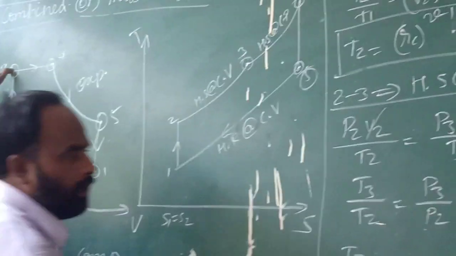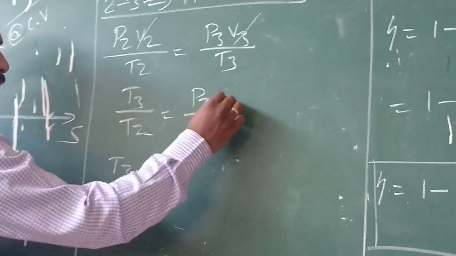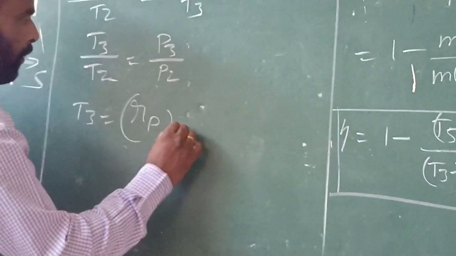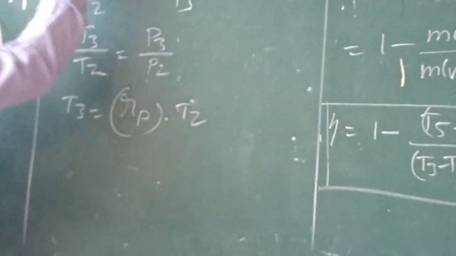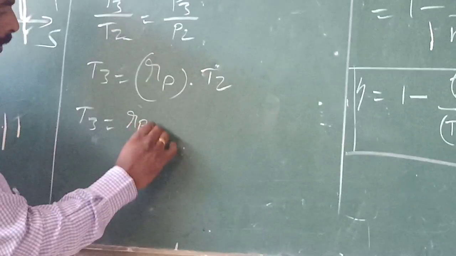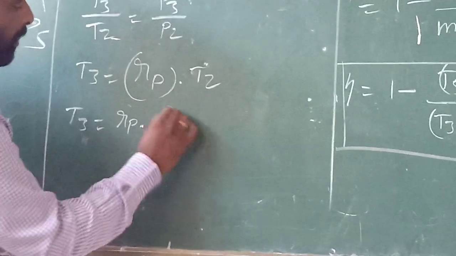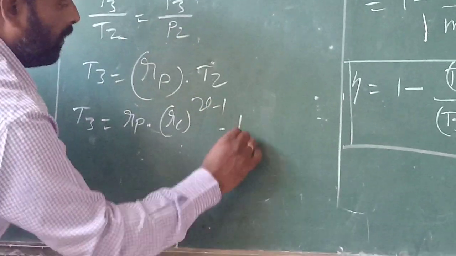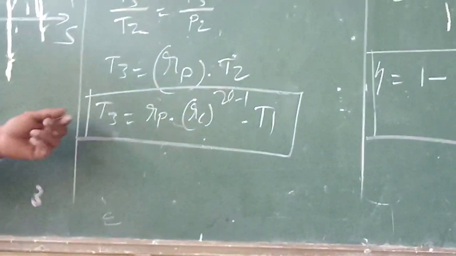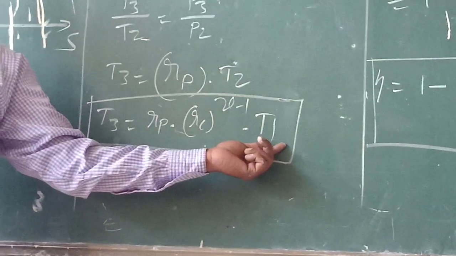So now we can take P3 by P2 equal to the pressure ratio, that is R suffix V, into T2, where T2 we have already calculated. So we can write T3 equal to RP into RC power gamma minus 1 into T1. So now I have calculated T3 also in terms of T1.